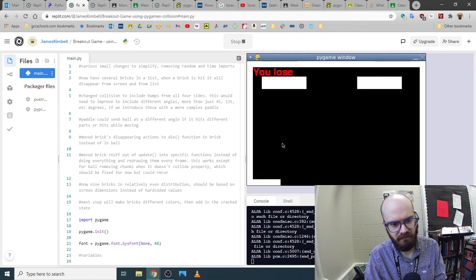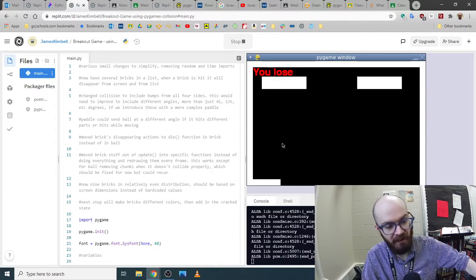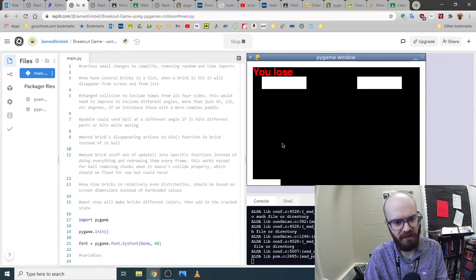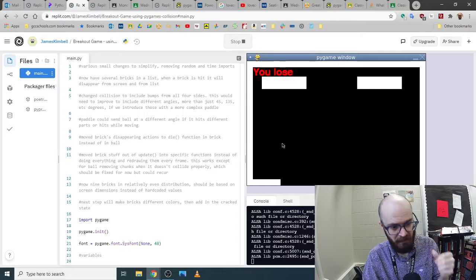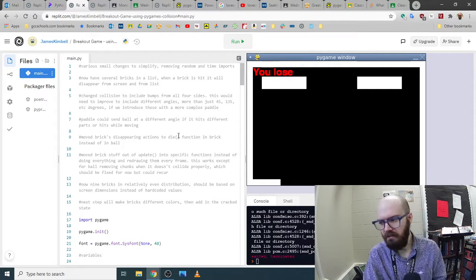And oops, something's wrong with my collision. Like I said, I was trying to implement Pygame's built-in stuff instead of using the one we had. And eventually it'll be great, but in this transitional phase, it kind of bounces a little weird or goes through stuff. But it does say you lose. And here's how to do that.